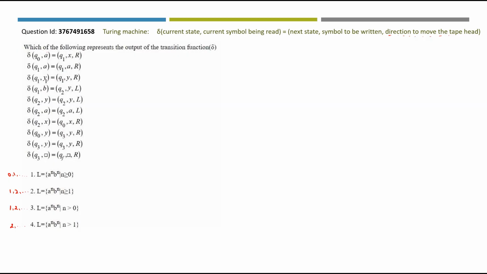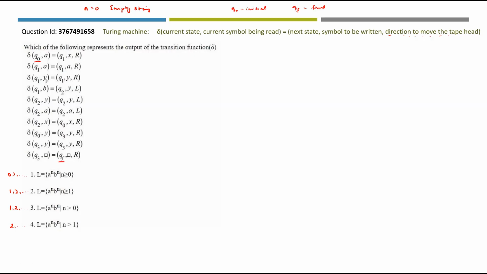So basically we have to see when n is equal to 0, what happens? You will have empty string. Do you have any transition which has empty string operation? You have the initial state as Q0 here and the final state as QF.